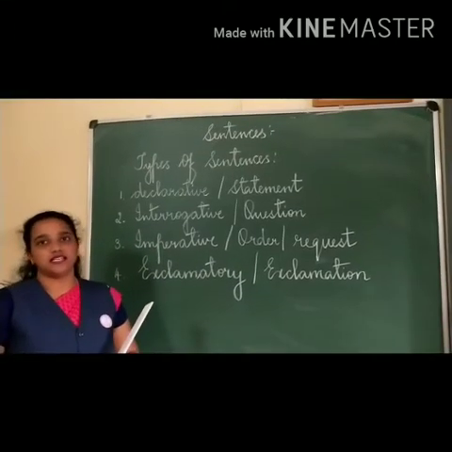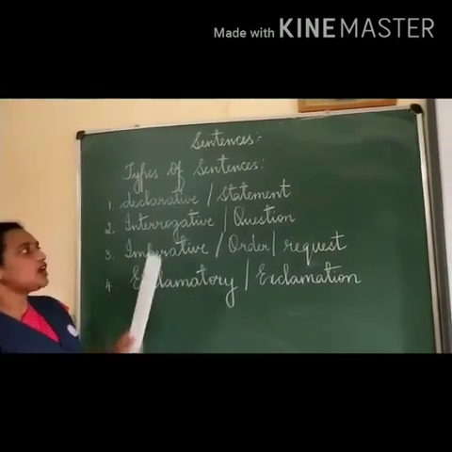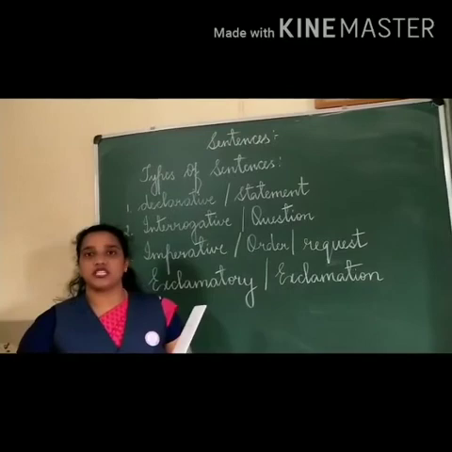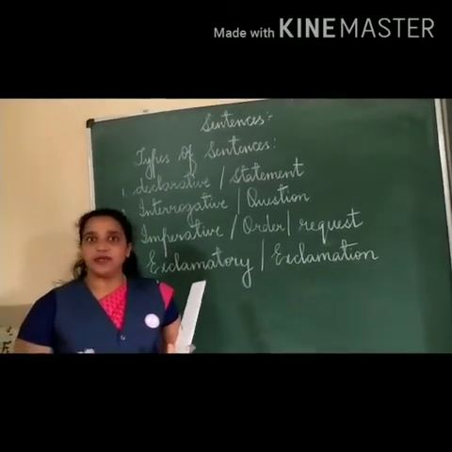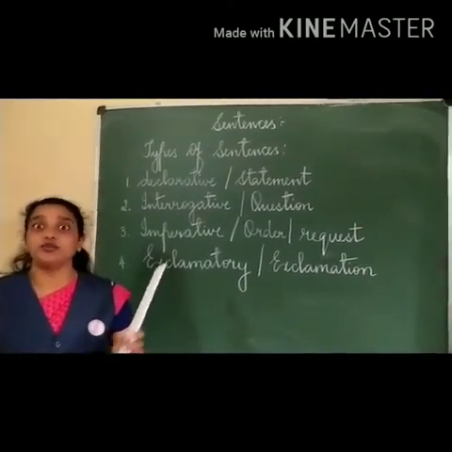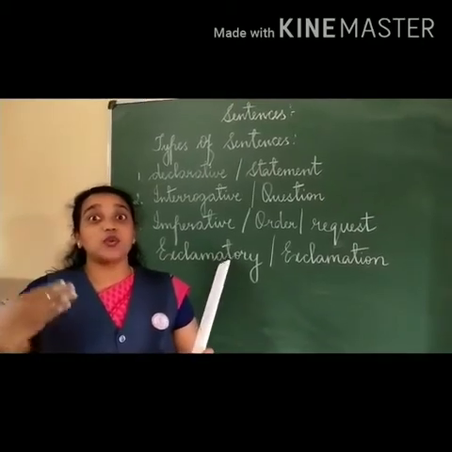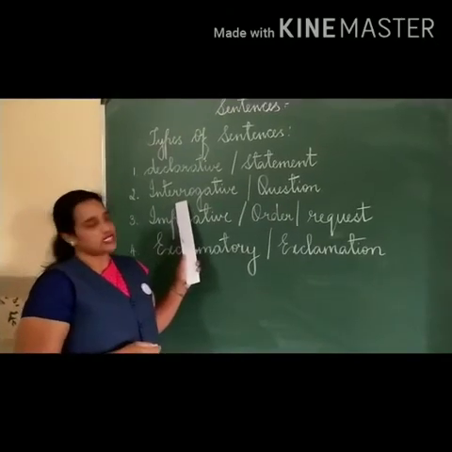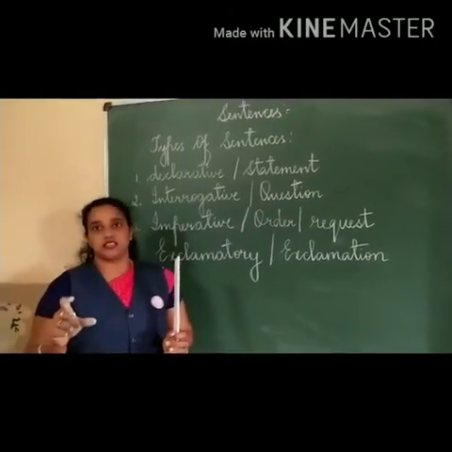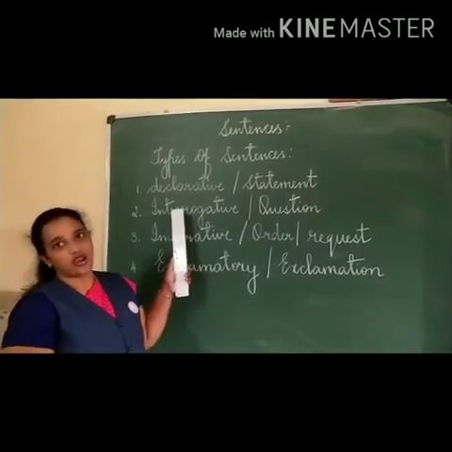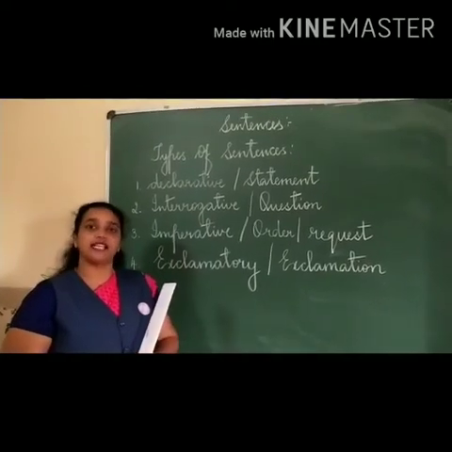We will see the next one, the interrogative sentence. An interrogative sentence is only with a question, where we ask a question. When I give an example, you can understand, children. Where do you live? Or which song is required to dance? When you ask questions related to that, you will know the meaning of it. Interrogative means question. All the sentences that ask a question are called interrogative sentences. You understood, children? I will give you more examples related to this.